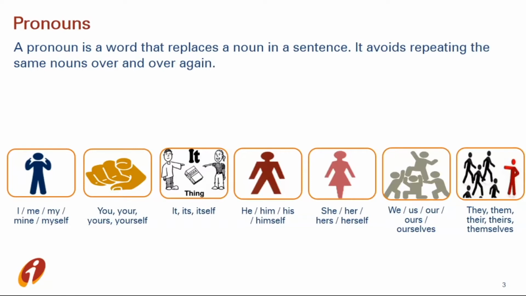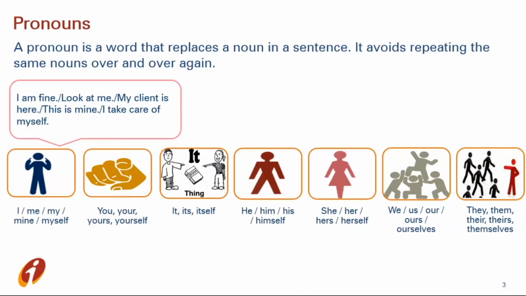First is I, me, my, mine, myself. We use these pronouns when we talk about ourselves only. For example, I am fine, look at me, my client is here, this is mine, I take care of myself. Here, we can see and notice that we are talking about ourselves.